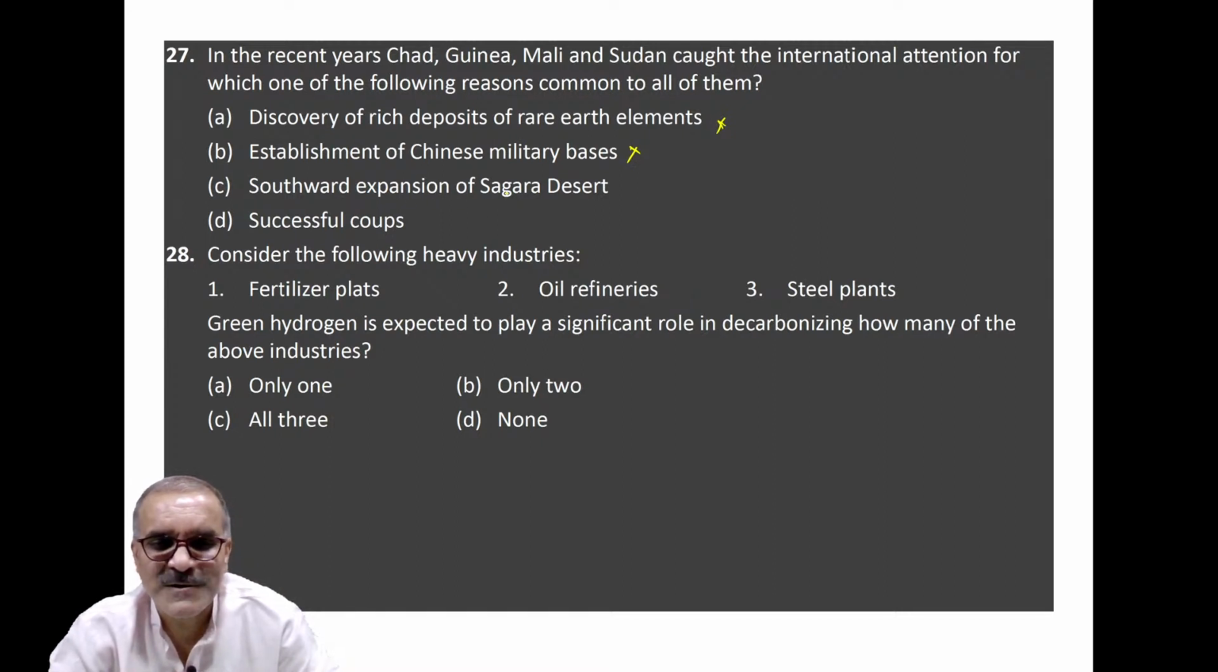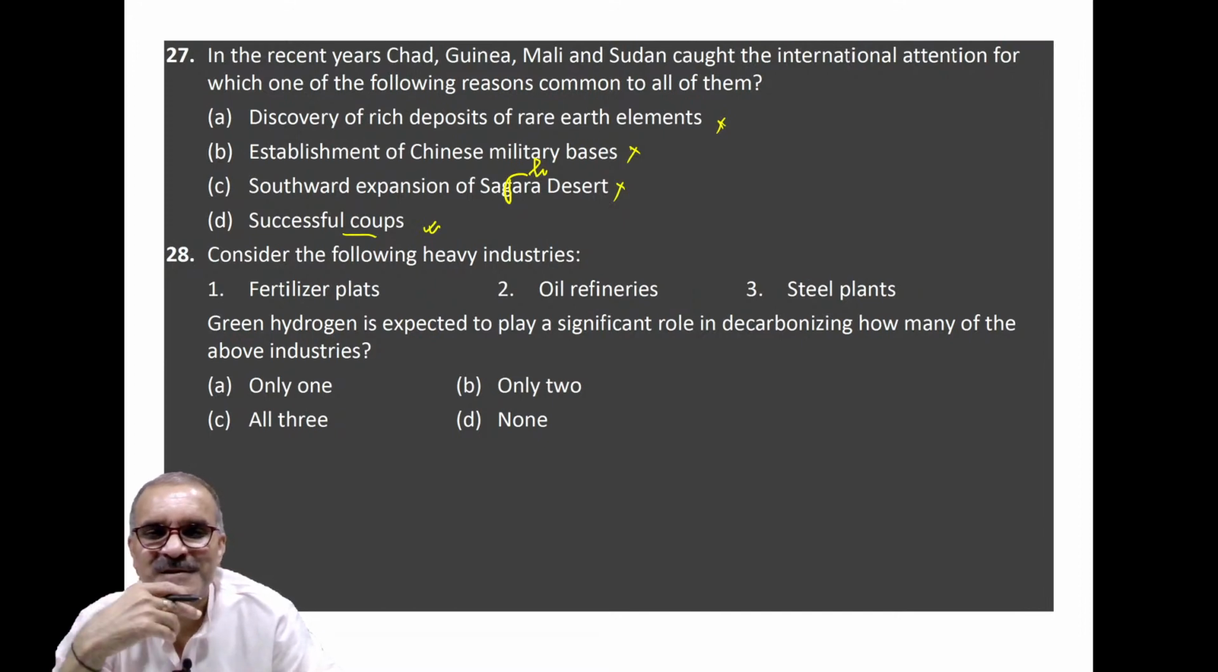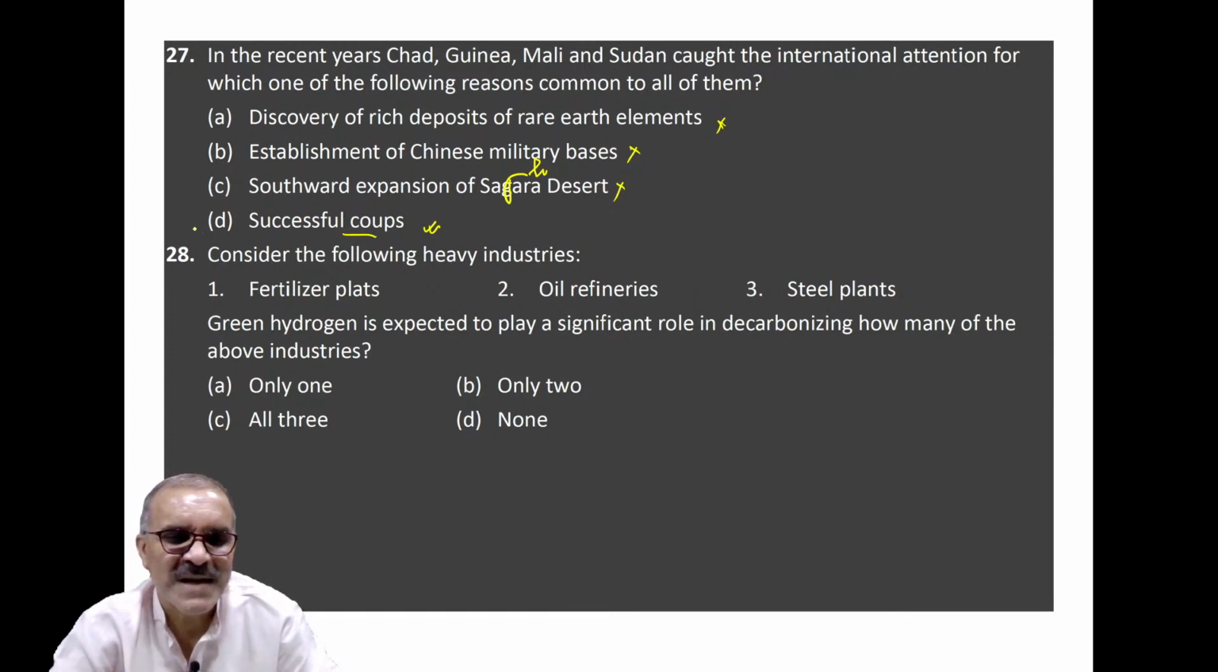Southward expansion of the Sahara Desert. Some of you might have gone with this. It is again wrong. It is coup. The military in a particular belt of Africa has gone for highly successful coups in recent times. And this has made coup a major concern for the rest of the countries nearby these four countries, Chad, Guinea, Mali, and Sudan. So its answer will be D.